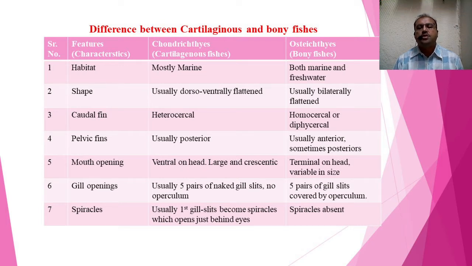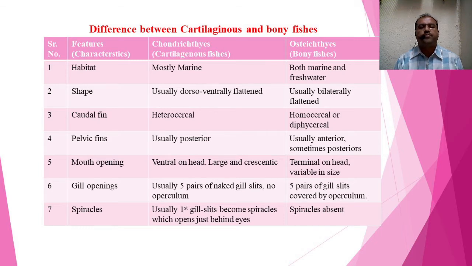If we consider the shape, Chondrichthyes are usually dorsoventrally flat, but in some cases they also have a spindle-like structure. Osteichthyes are usually bilaterally flattened, or laterally compressed.